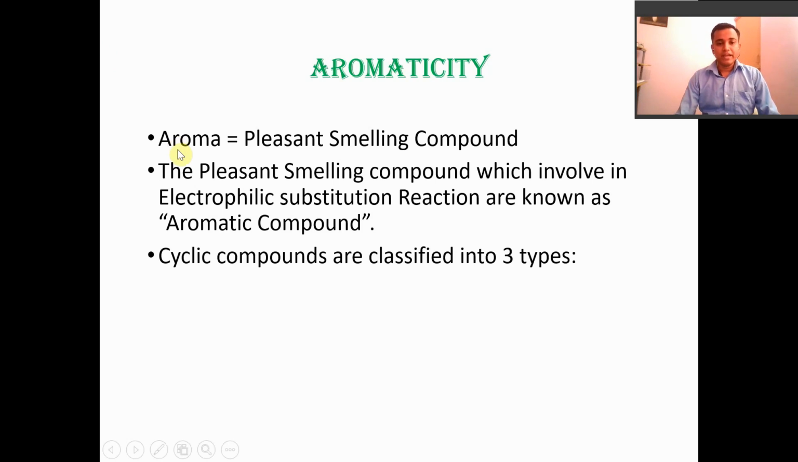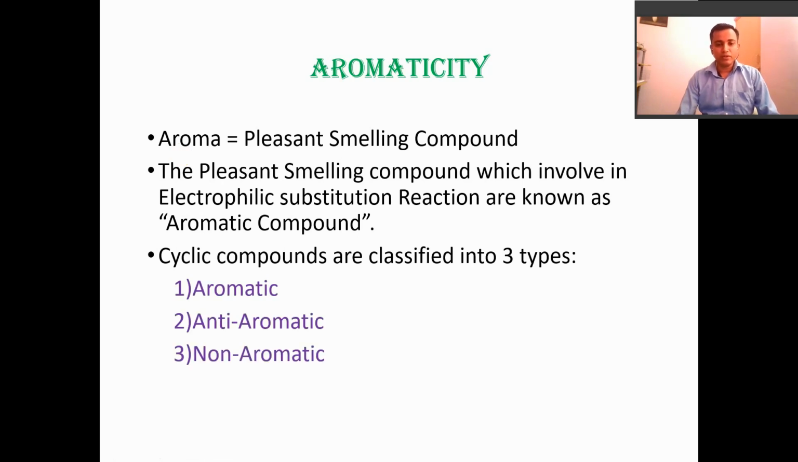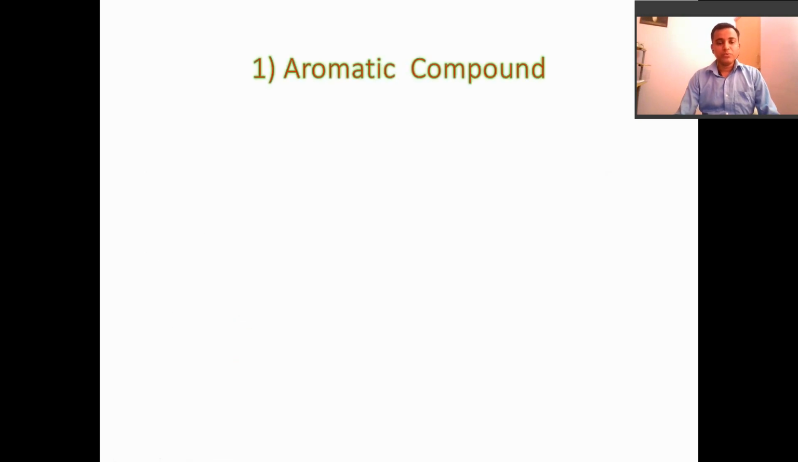So cyclic compounds are classified into three types. The first one is aromatic, the second one is anti-aromatic, and the third one is non-aromatic. These are classified on the basis of different conditions. Now we are studying aromatic compounds. What is meant by an aromatic compound? The first condition for an aromatic compound is that the molecule is cyclic and planar.